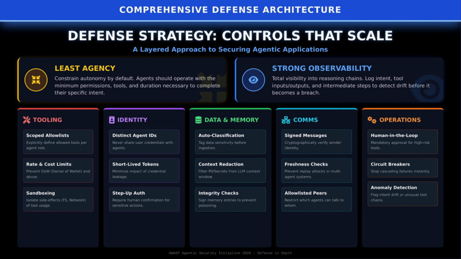Data and memory controls. Auto-classify data sensitivity before ingestion. Redact PII or secrets from context windows and sign memory entries to detect tampering. Communications controls. Sign messages, check freshness with nonces or timestamps, and restrict which agents can talk to whom. Operational controls. Keep humans in the loop for high-risk tools. Deploy circuit breakers to stop cascading failures instantly, and run anomaly detection to flag intent drift or unusual tool chains. These layers work together to make agentic systems trustworthy even as they evolve.